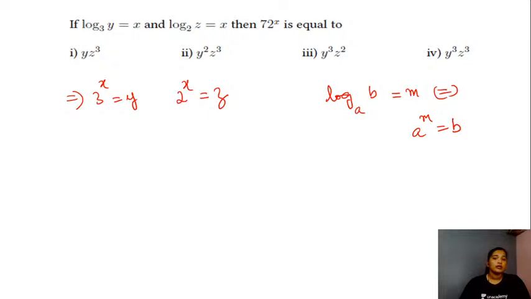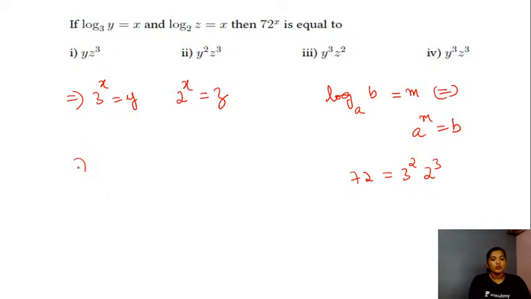Am I correct? Now what is the relation between 72 and the numbers 2 and 3? If I have to express 72 in the powers of 2 and 3, I know 72 is 8 nines, so this will be nothing but 3 square and 2 cube. Your 72 will be equal to 3 square and 2 cube.